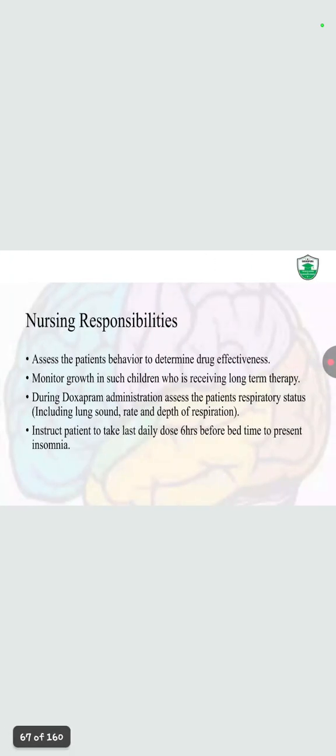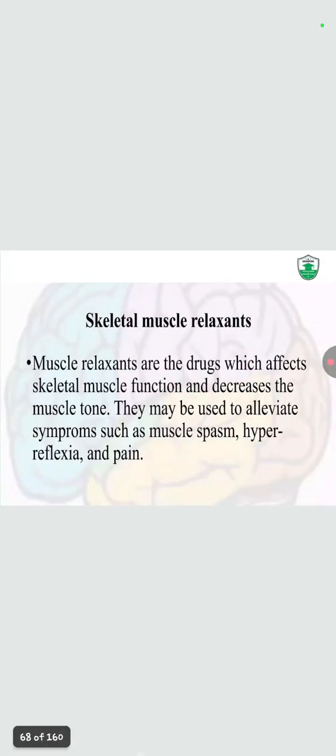Now, the nurse's responsibility: assess the patient's behavior to determine the drug effectiveness, monitor the growth in children who are receiving long-term therapy. During the drug program administration, assess the patient's respiratory status like lung sounds, rate and depth of respiration. Instruct the patient to take the last daily dose 6 hours before bedtime to prevent insomnia.